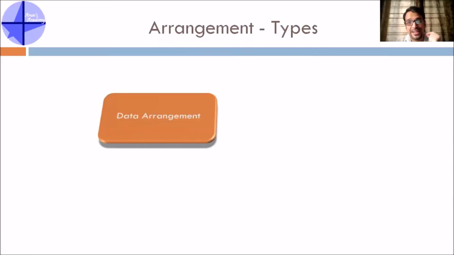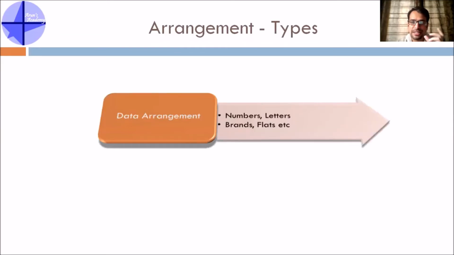The first one is called data arrangement. In data arrangement, you can be arranging numbers, letters, brands, flats, anything. They might give you that there are certain flats in a double row arrangement, flats facing each other, and they'll give certain conditions. You just have to arrange the given numbers, letters, or anything in the way the problem is mentioned, satisfying all the conditions, and then answer the questions.